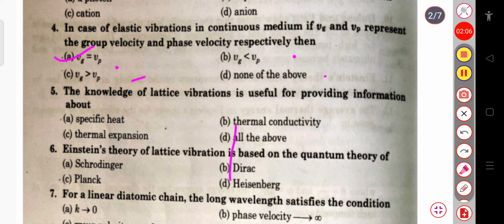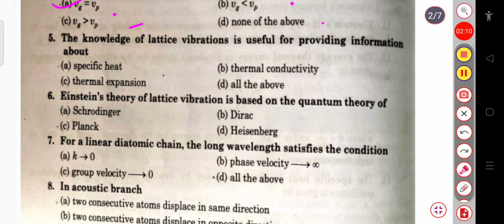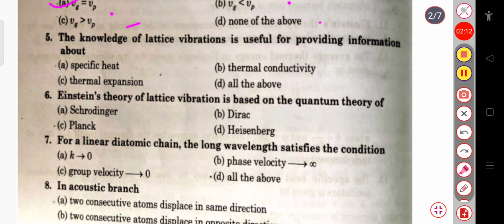Then the next question is, the knowledge of lattice vibration is useful for providing information about the specific heat, or thermal expansion, or thermal conductivity, or all of the above. So here the specific heat is the correct answer, because the knowledge of lattice vibration is useful for providing information about the specific heat.